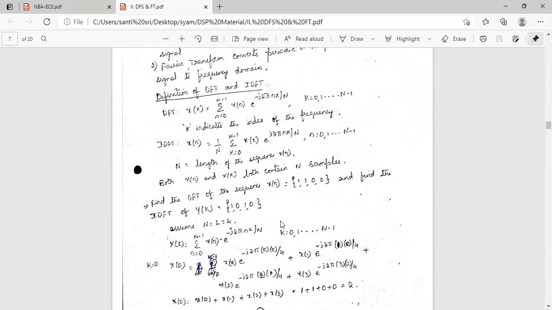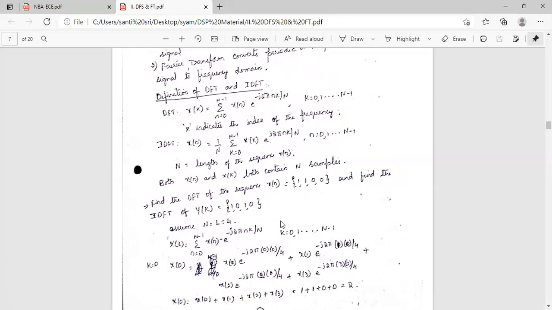And then coming to the definition of DFT and IDFT. So DFT, how is it defined? X of k equal to sigma n equal 0 to N minus 1 x of n into e power minus j 2 pi n k by N, where k is 0, 1, 2 up to N minus 1. So k indicates the index of the frequency.